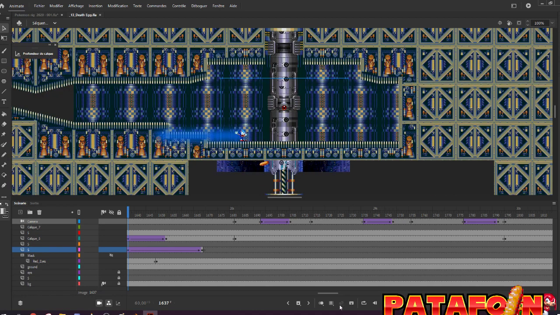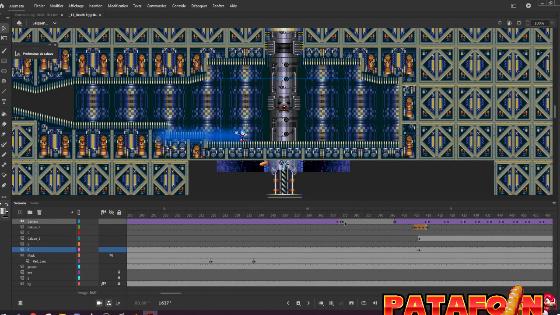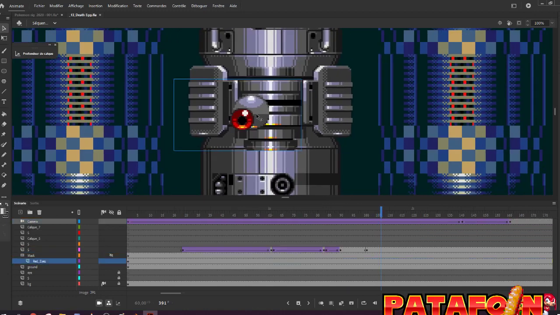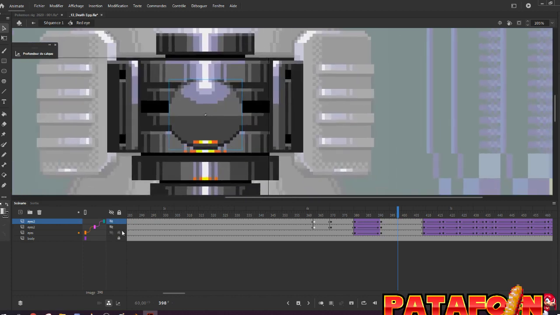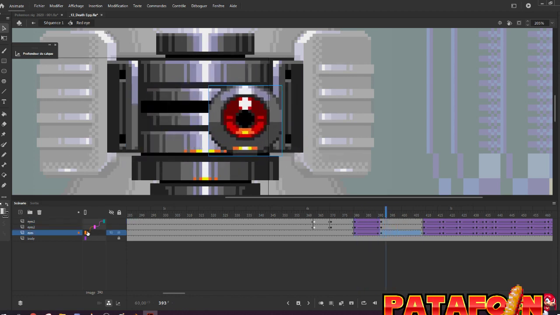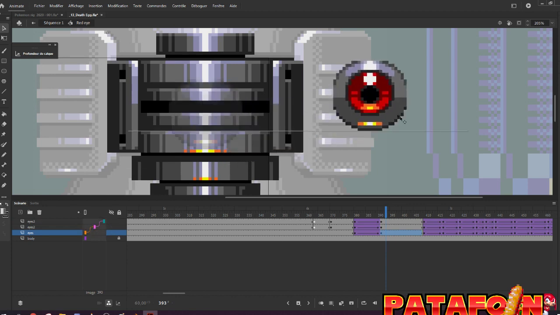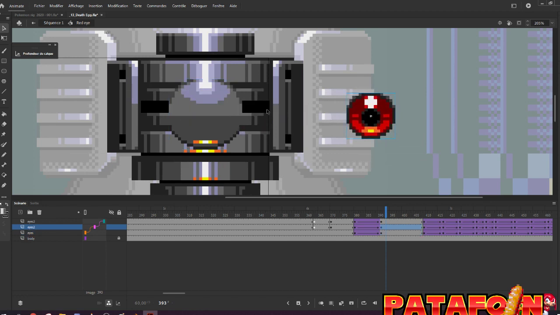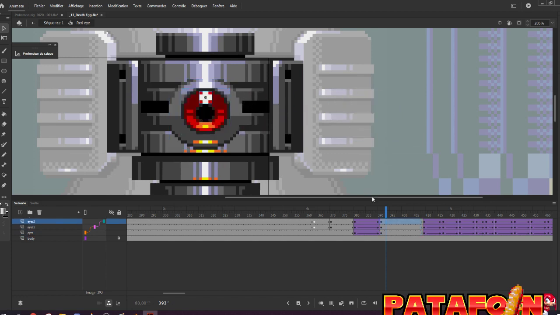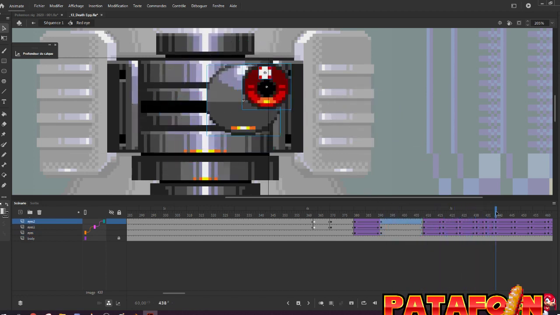Okay, so the Red Eye fight, aka Sans. The Red Eye is looking like this. He has different elements. You have the globe, you have the red skin, and then you have the reflection. And I have reused the parent layer so that when I move one, it's moving all of them at the same time. So I can do this more easily.